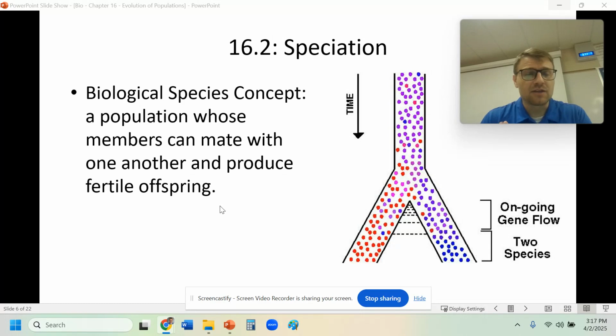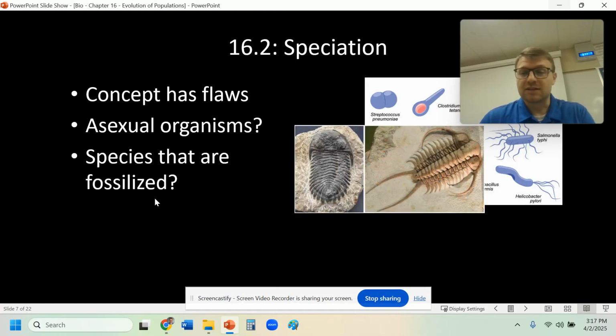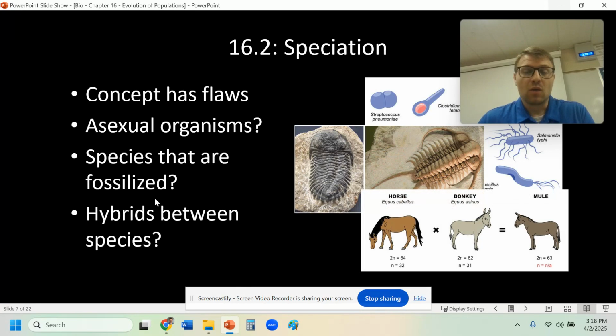Now, this concept isn't perfect because life in general is kind of just weird. Donkeys and horses are different species, but if you cross them, sometimes you get mules. But mules aren't fertile, so there's kind of a gray area here. And when we look at how species change, like I said before, the concept has flaws. We can't tell which organisms are which species in the fossil record, or if they are the same species or not. So there are flaws with this concept.